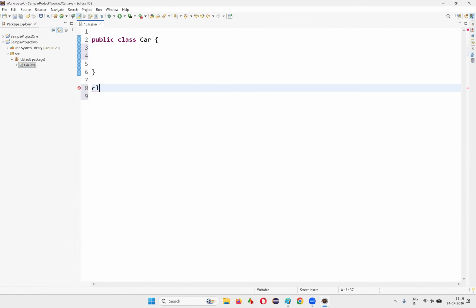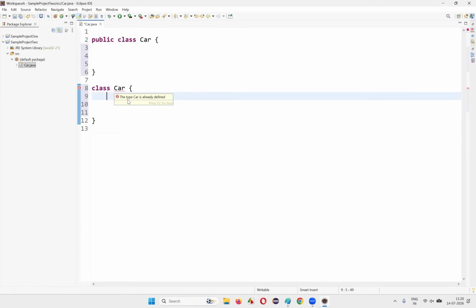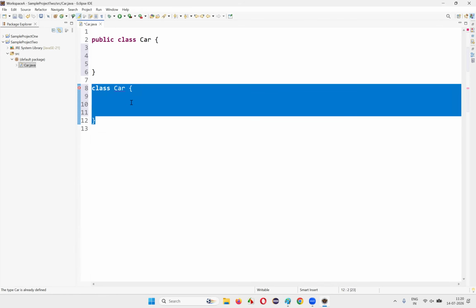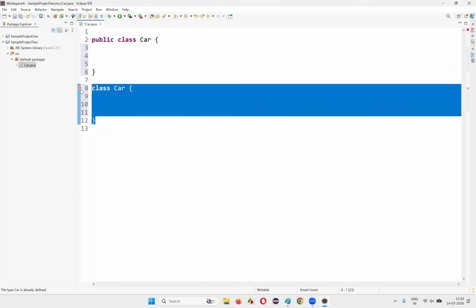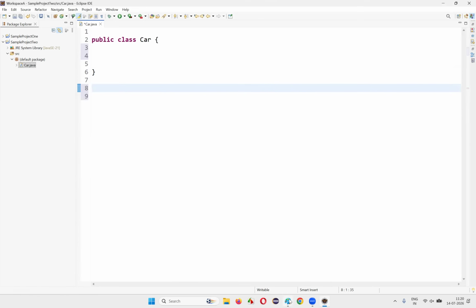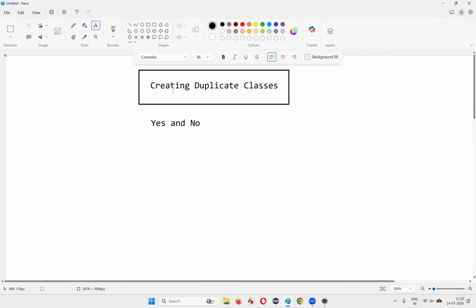What if I try to create one more class car? You see, if I'm trying to create duplicate classes in the same Java file, I'm going to get an error: the type car is already defined here. So we are getting the Java compiler error. Java is not allowing us to create duplicate classes having the same name inside the same Java file. So this is the no case: you cannot create duplicate classes in the same Java file.